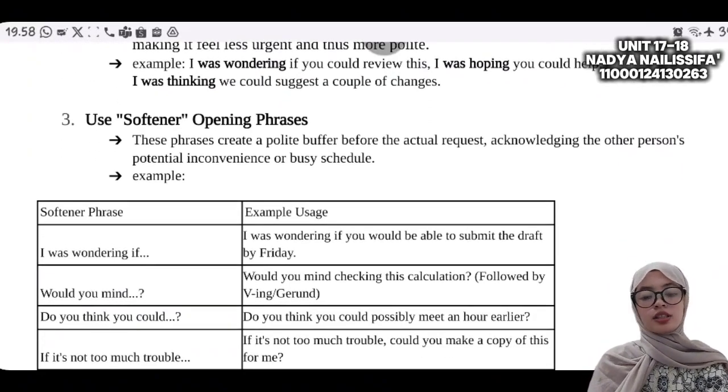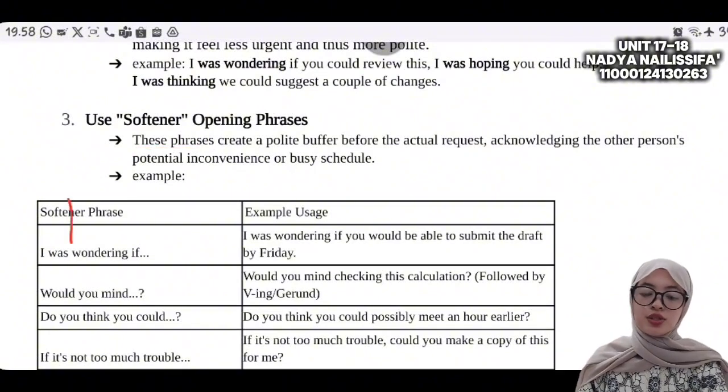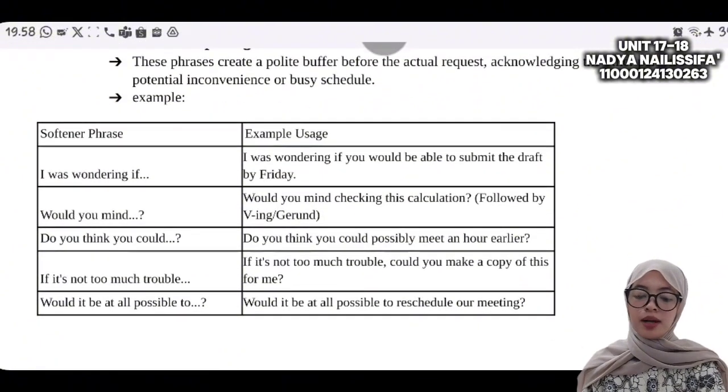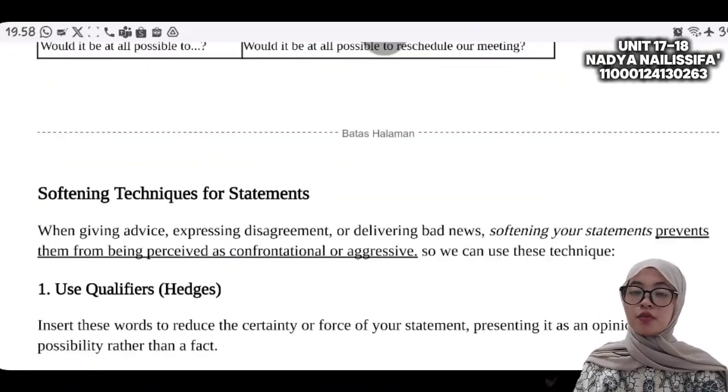Okay, the third way to soften a request is to use softener opening phrases like this: I was wondering if..., would you mind to..., do you think you could..., or if it's not too much trouble... Okay, that's the topic about softening techniques for request. We will move to softening techniques for statement.